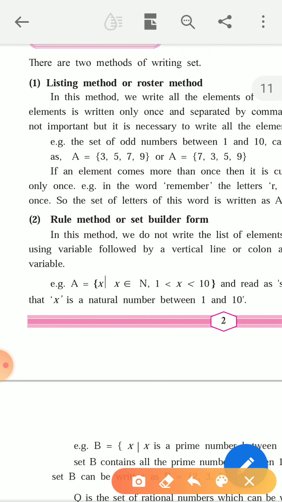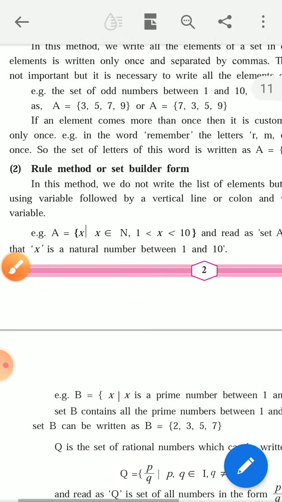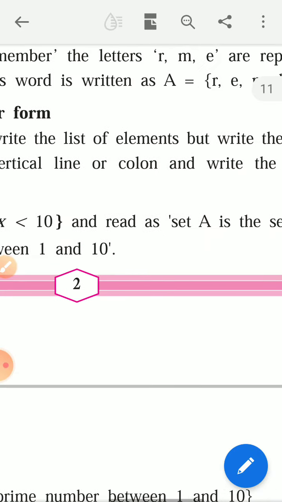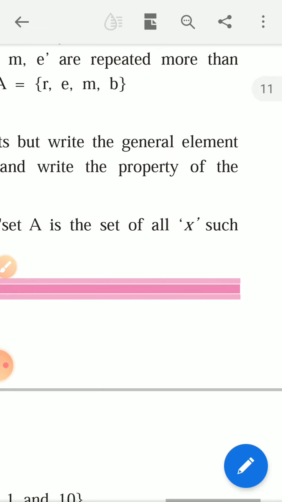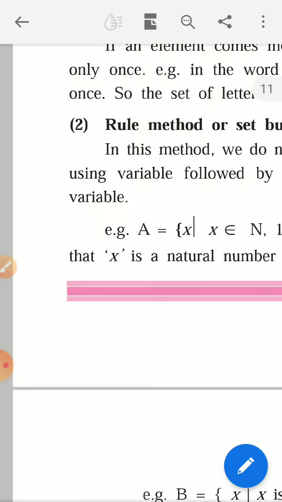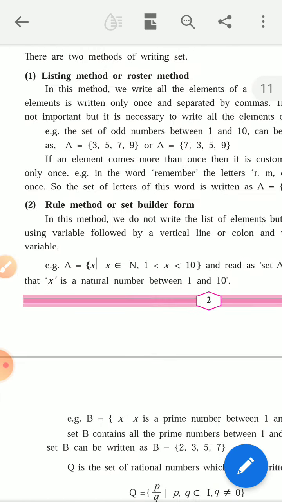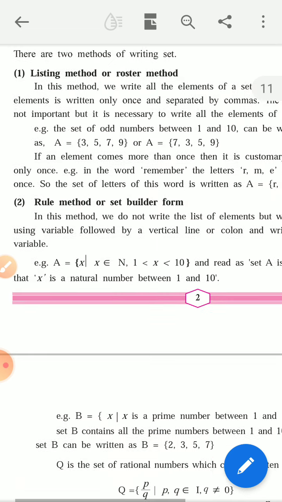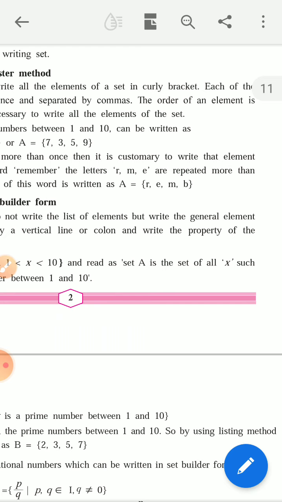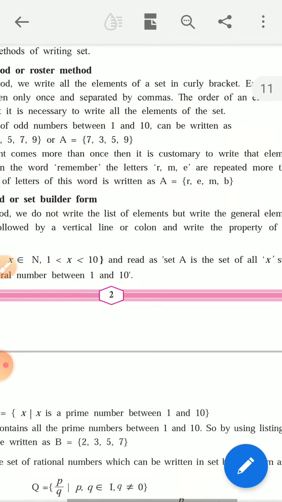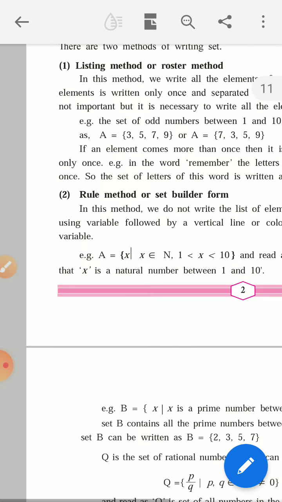Now the next method is the rule method, or set builder form. In this method we do not write the list of elements, but we write the general element, usually a variable followed by a vertical line, and then write the property of that variable.